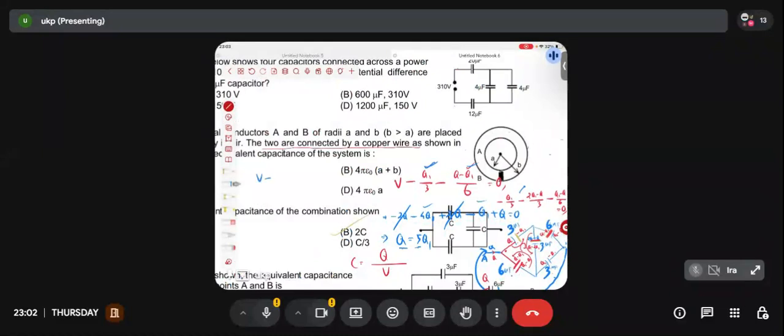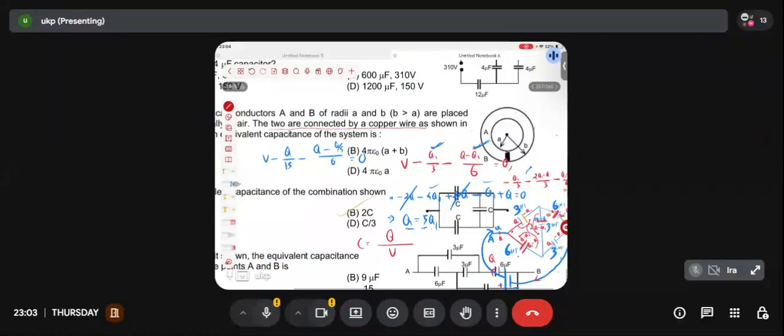V minus, in place of Q1 write Q by 5. So Q by 15 minus Q minus, what is Q1? What is the value of Q1 I got? Q by 5 divided by 6 equal to 0.